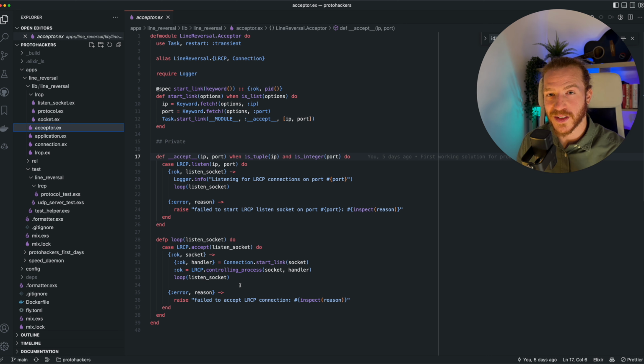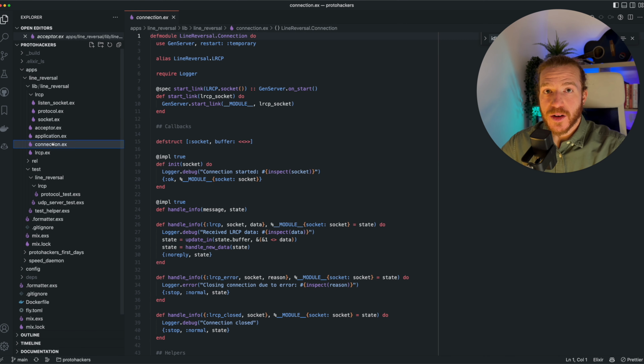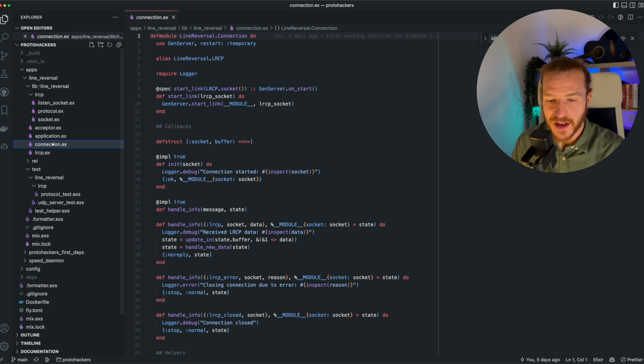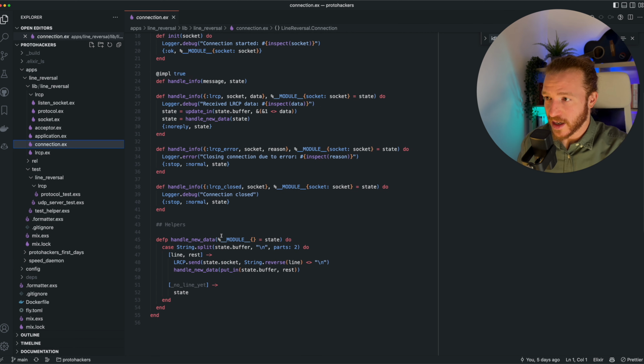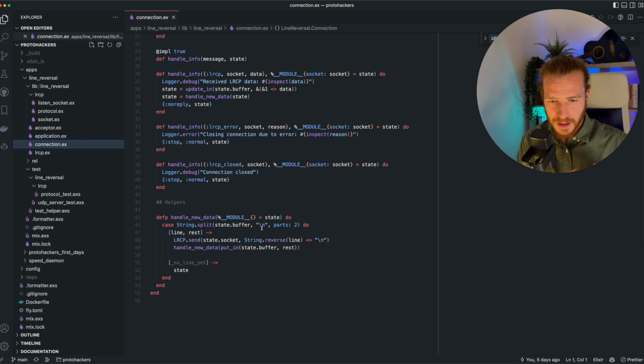We went through a lot of this architecture stuff in the previous video, where we built this TCP server that does a lot of these things. So maybe go watch that if you want to know more about this. The connection handler process instead just keeps a buffer of data until it receives a new line character. So we have a buffer here, which starts empty. When we get LRCP data, it is appended to the buffer, and we look for a new line character. If we get a new line character, then this process reverses the line up to the character and sends it back to the client. That's all.